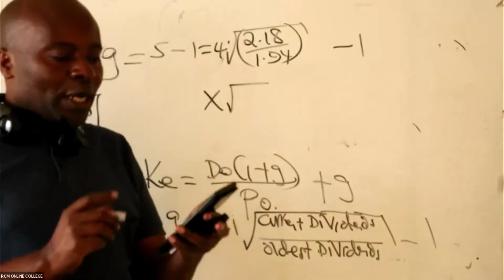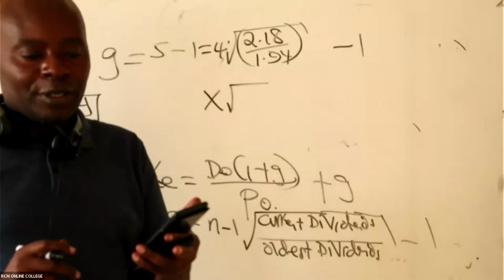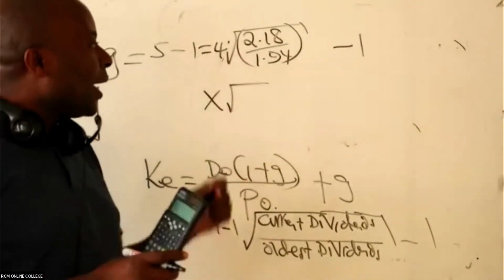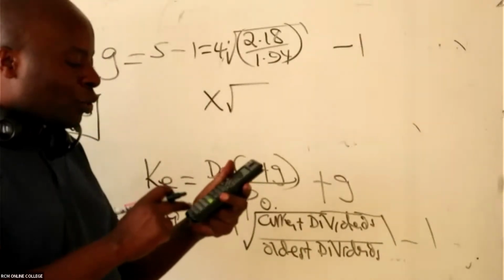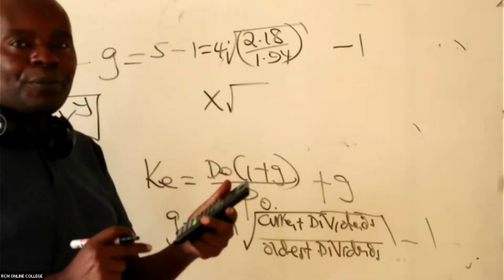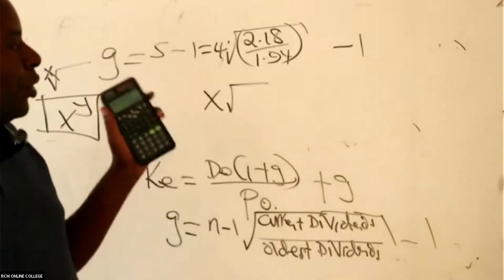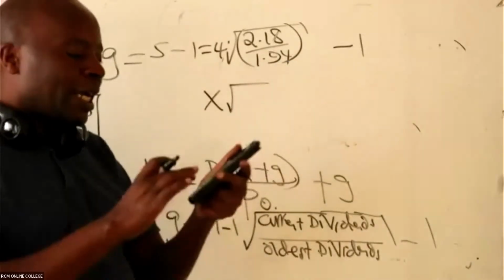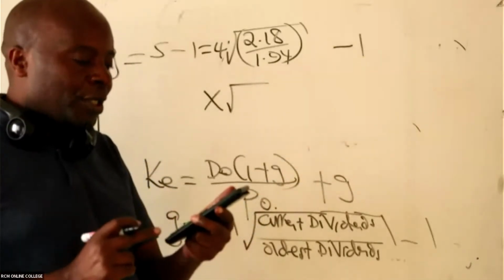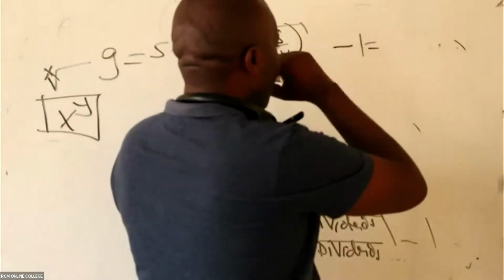So I'll punch 4 first. And then I say shift, I press that button. Then I say open brackets, because these are 2 numbers. Then I'll be able to say 2.18, divided by 1.94. You close. Don't say anything else but equals first. So you say equals. Whatever you get, you take away 1. Because this one is very independent. Whatever you get, you take away 1. Is there somebody who is able to get something like this?